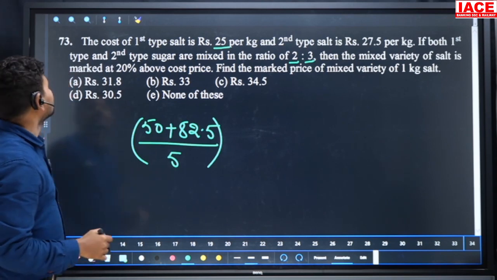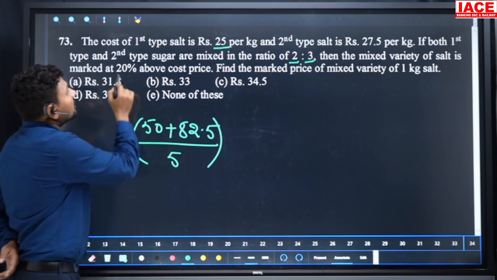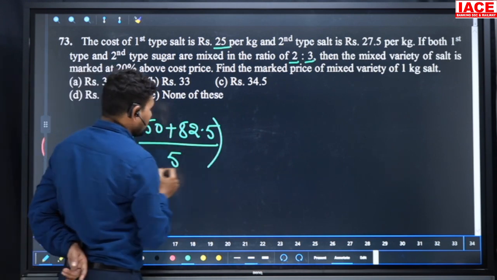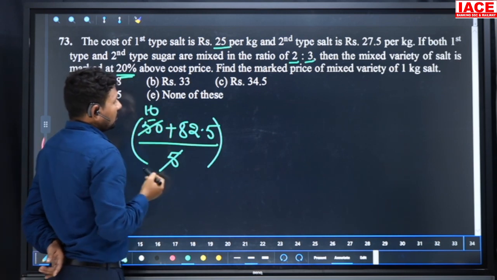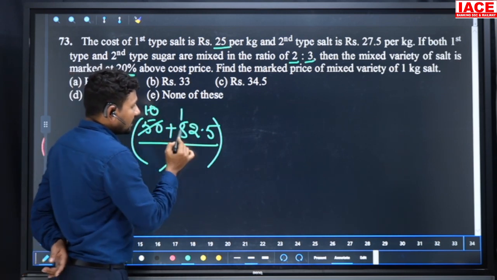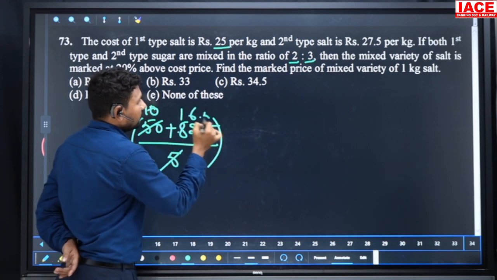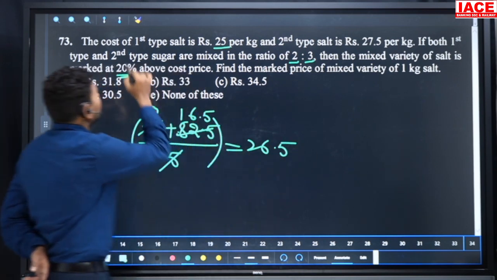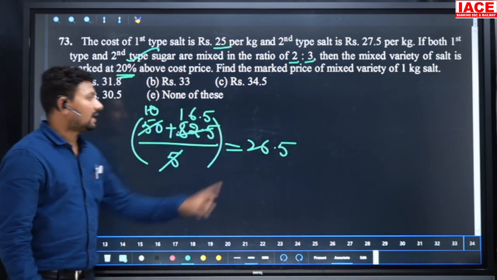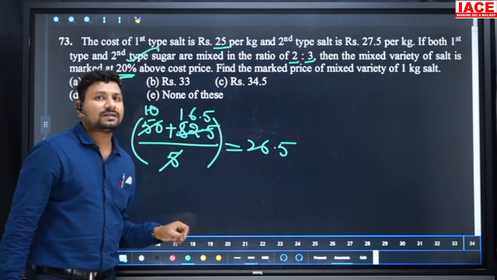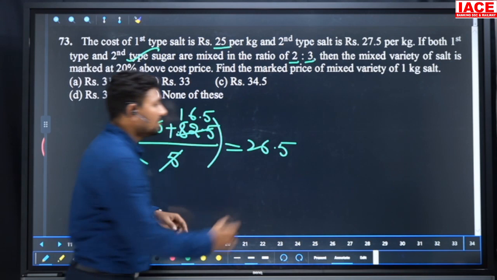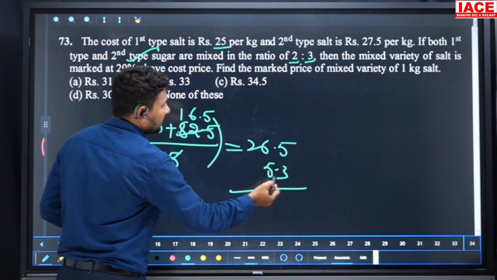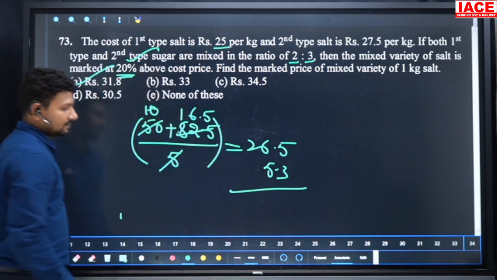And next, the mixed variety of salt is marked how much percentage? 20% above the cost price. So 50 plus 82.5, which is 132.5, divided by 5, is 26.5. On this 26.5 we are going to increase how much percentage? 20%. 10% is 2.65, again 10% is 2.65, 2.65 plus 2.65 is equal to 5.3. Then 5.3 added is our answer. So 26.5 plus 5.3, our option is 31.8.